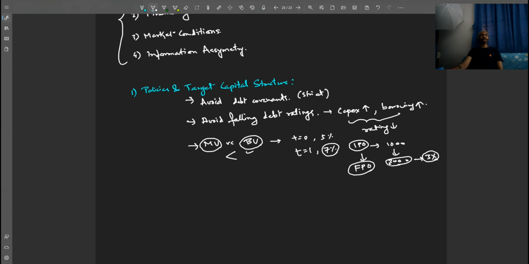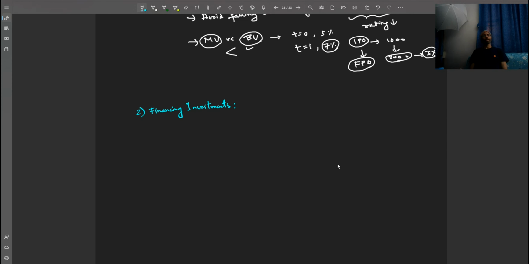Next, we come to financing investments. Now, let's say a company is looking for expansion. And it's a startup. It does not have much access to debt. So, the only option that it has is issuing equity. And it will be done through venture capital or private equity, right?